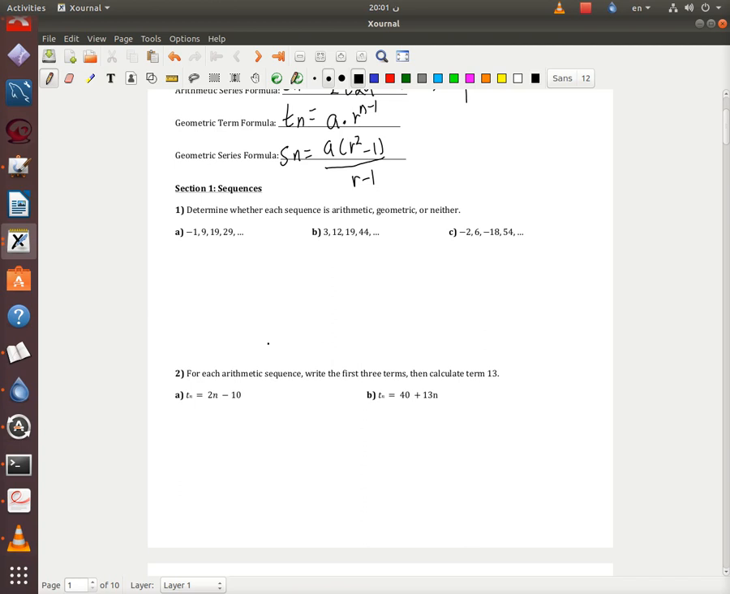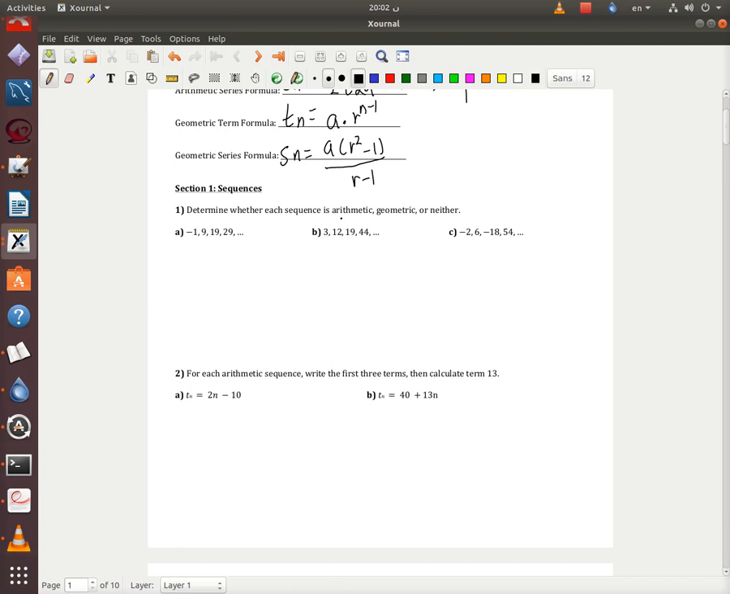Now I'm going to do one on each question. For question 1 I'm going to do one letter, for question 2 I'm going to do one letter, and the other letters are yours, so you can use them for reviewing. I'm going to take the middle one, B. Here it says determine whether each sequence is arithmetic, geometric, or neither.